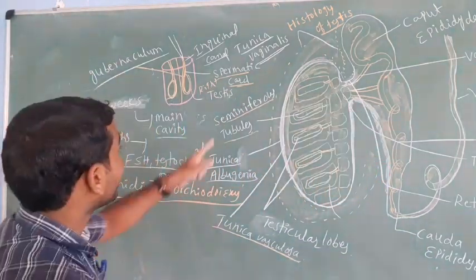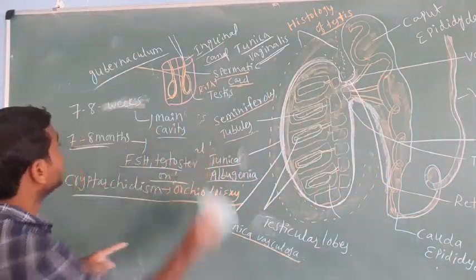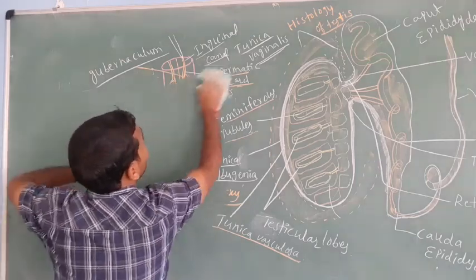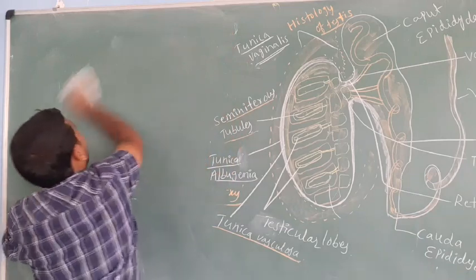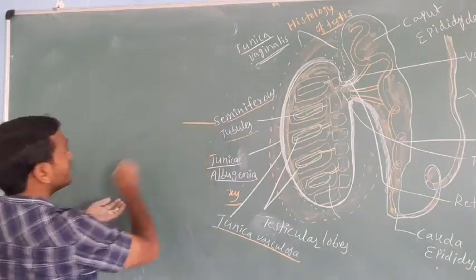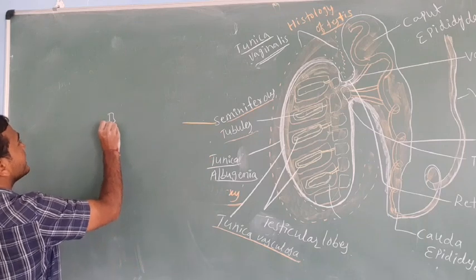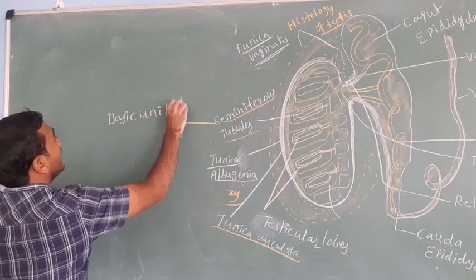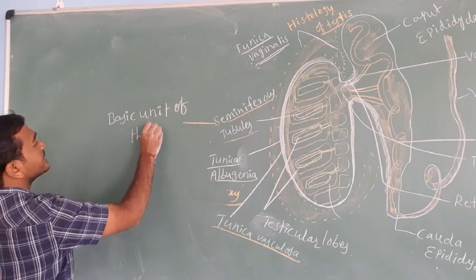The seminiferous tubules are called the structural and functional unit of the testis, the basic unit of the testes.